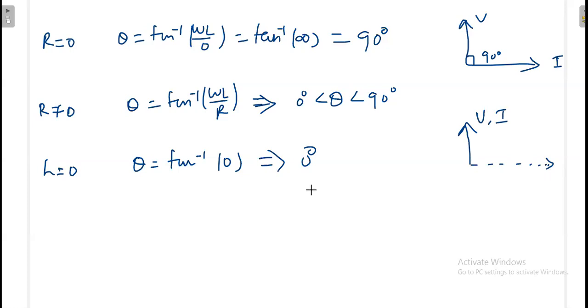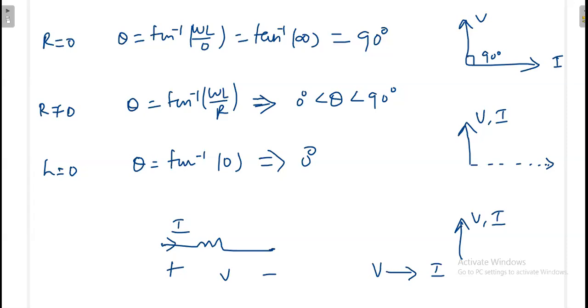Now we started with the ideal inductor. I included the small resistance, that is the practical inductor. Then later I removed the effect of inductance, L. Finally, I am having only R. If I am having only R, it's very clear: once I apply the voltage, there will be some current. There will not be any delay between the current and voltage. Their magnitudes may be different, that's okay. But once you apply the voltage, current will be produced instantaneously without any delay.